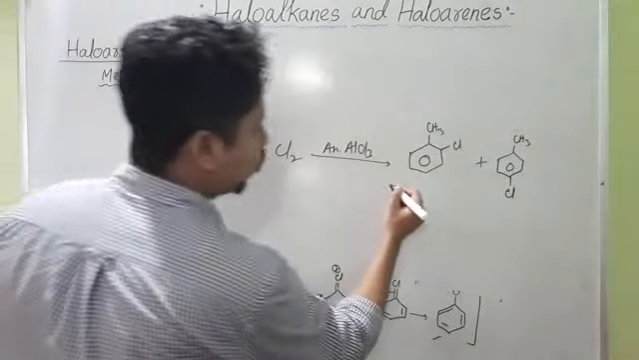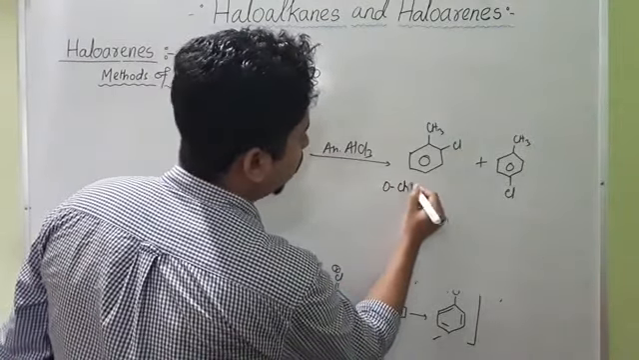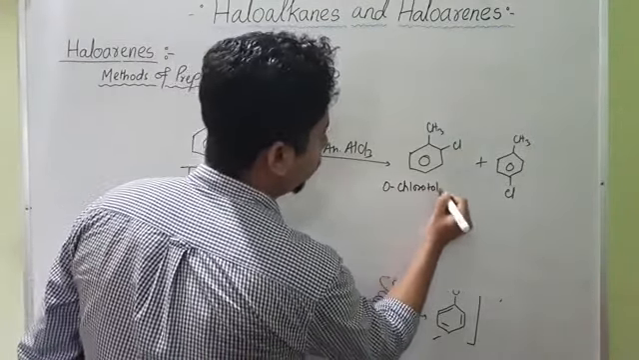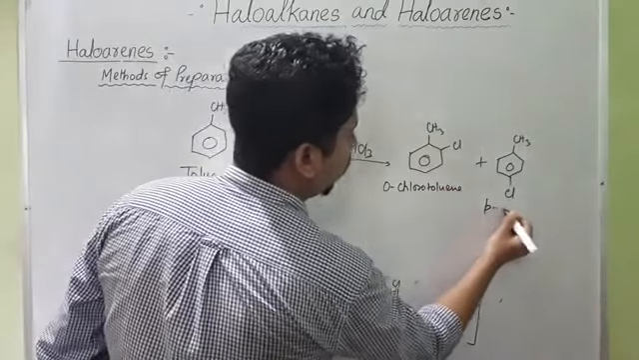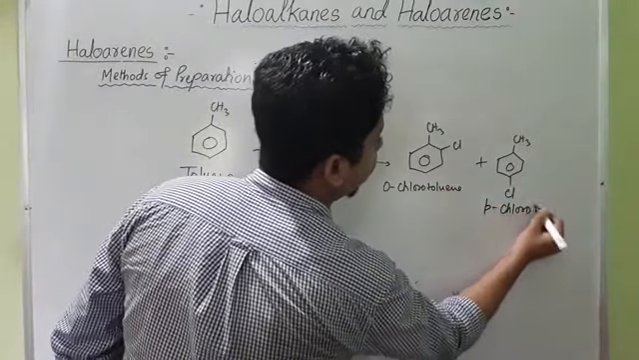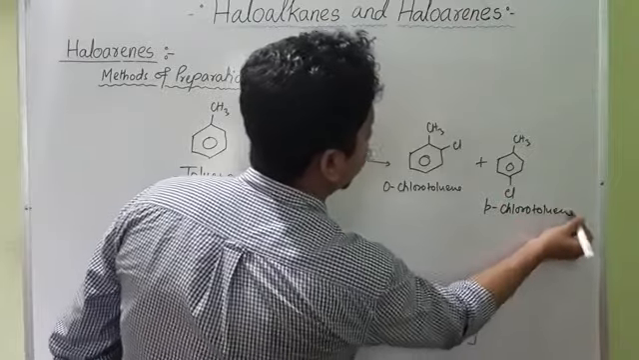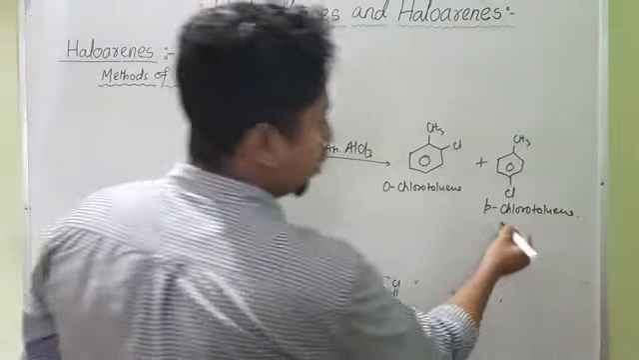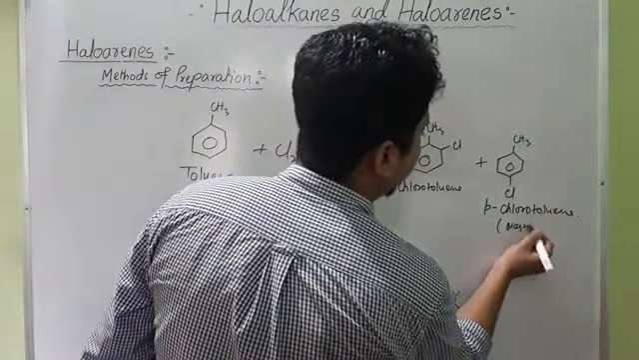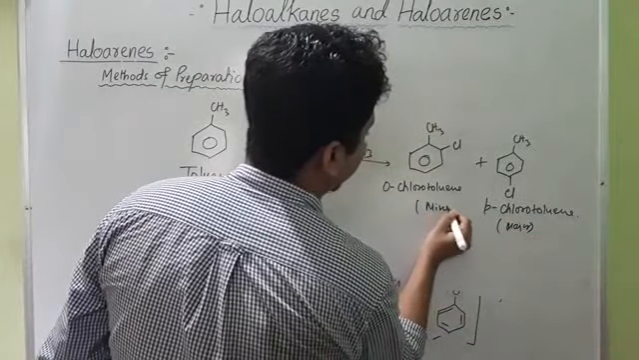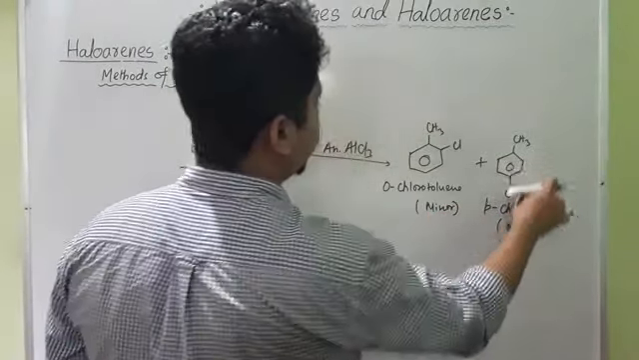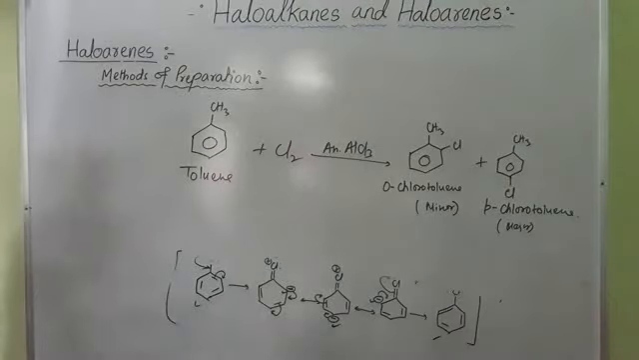You get orthochlorotoluene and parachlorotoluene. So this will be the major product, and this is the minor product. There is less electronic repulsion in this para product. So we'll get this type of product.